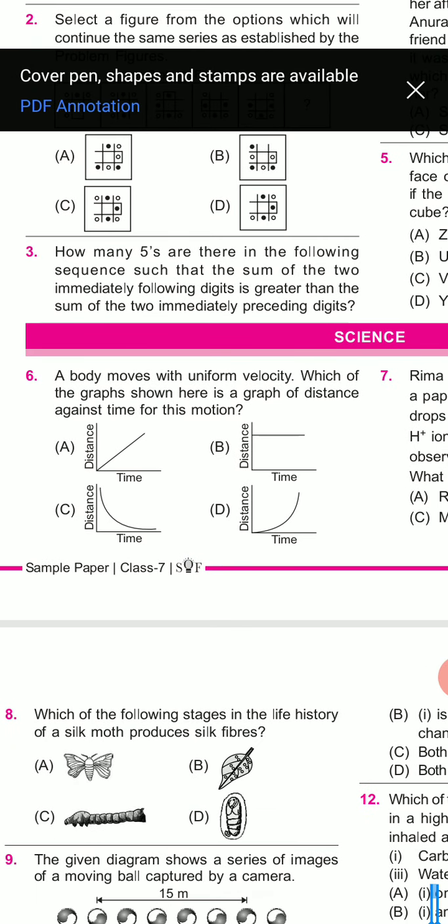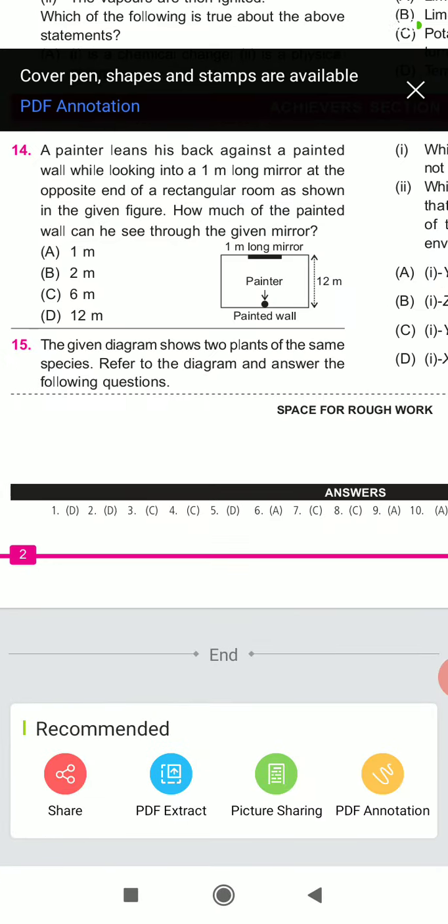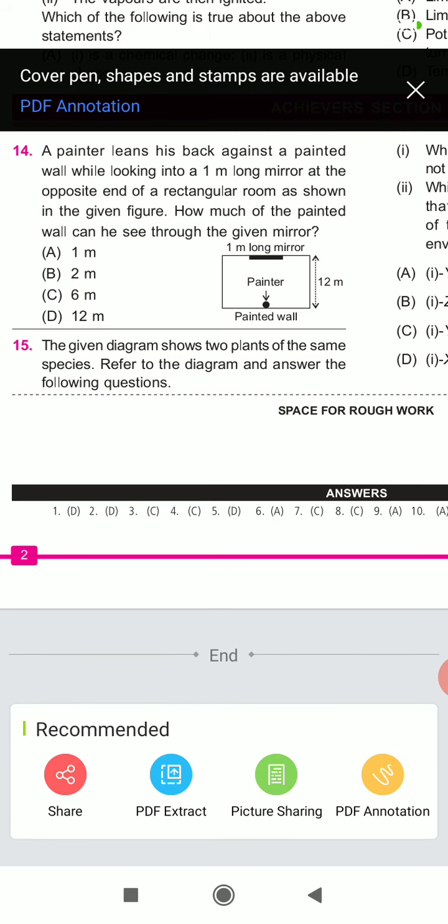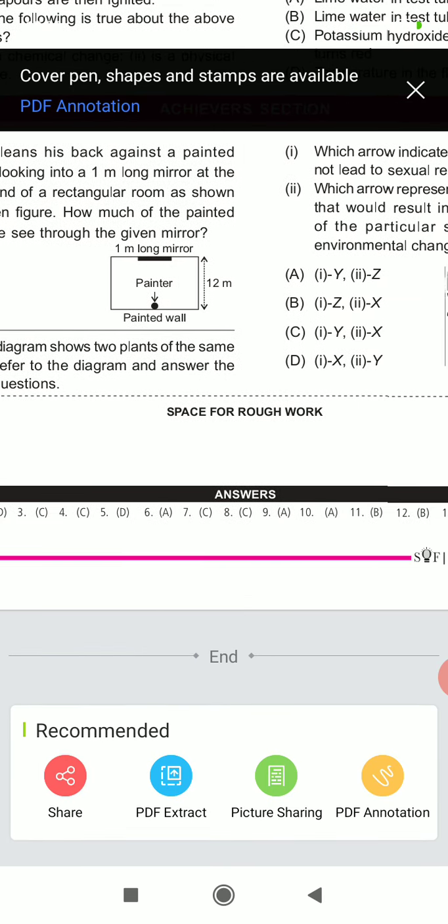Okay, let's come to science. A body moves with a uniform velocity. Which of the graphs shown here is a graph of distance against time for this motion? So let's check what's the answer. The answer of the sixth question is A.